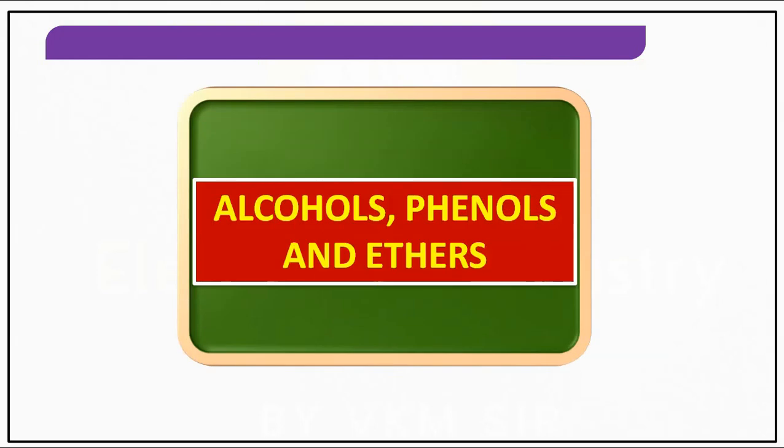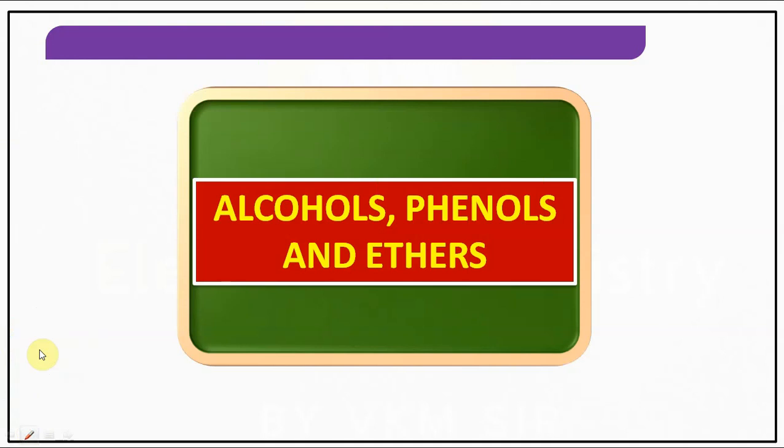In the previous sessions we had completed haloalkanes and haloarenes. From today's session onwards we will be discussing the second chapter of class 12: alcohols, phenols and ethers. It is a very important chapter, children, and these are also said to be hydroxy compounds, in the sense compounds which have the OH group as a functional group.